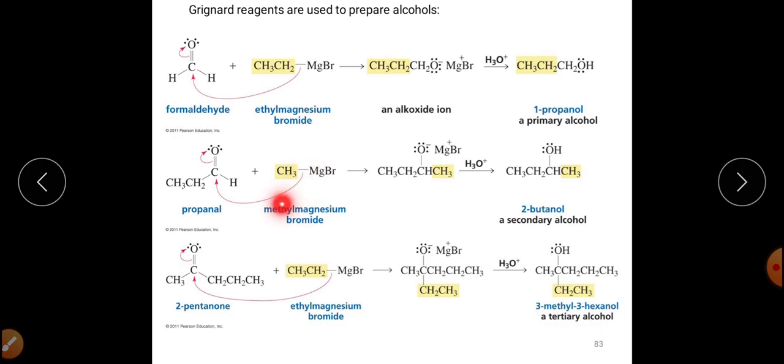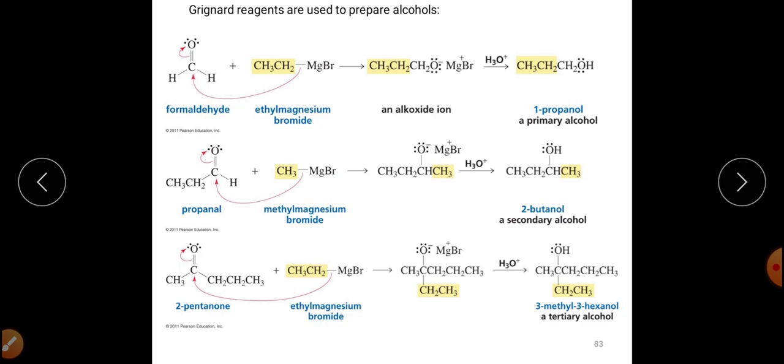So on reaction with methyl magnesium bromide, with the same mechanism, it will form this tetrahedral intermediate, which upon hydrolysis will get converted into 2-butanol, and this is basically a secondary alcohol, right? So if we take an aldehyde other than formaldehyde, at that time secondary alcohol will be synthesized.